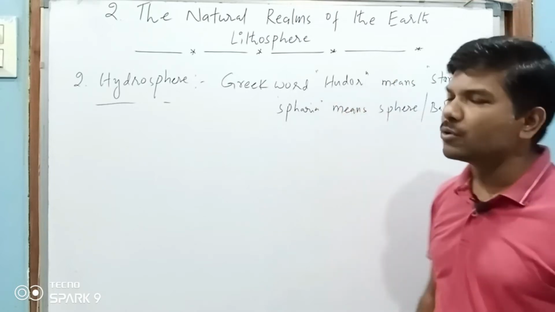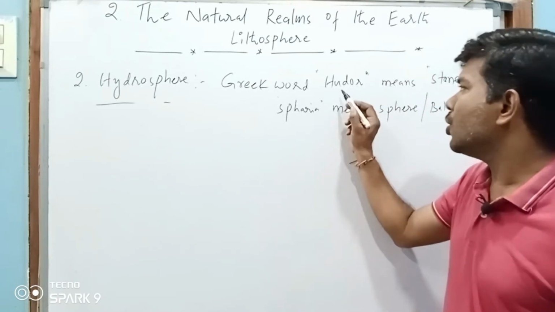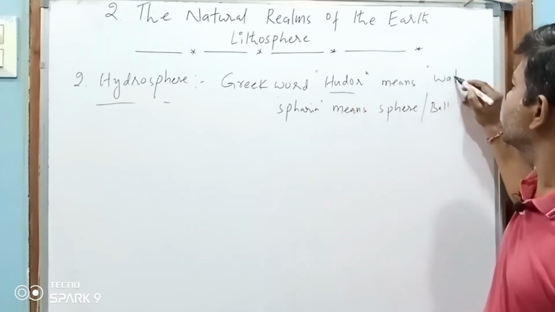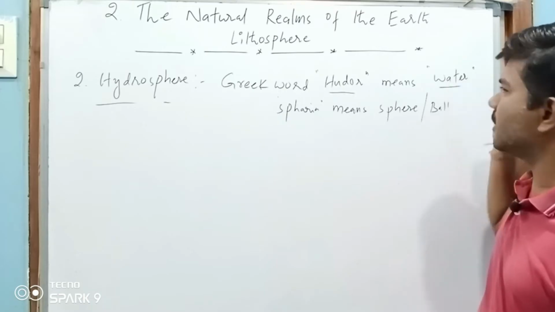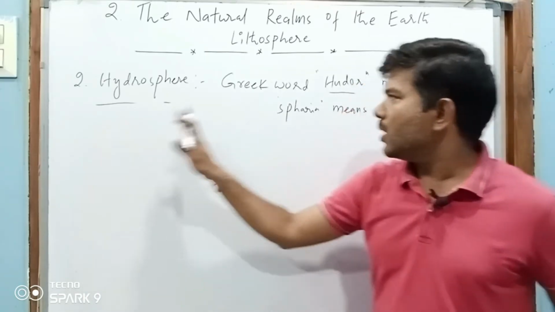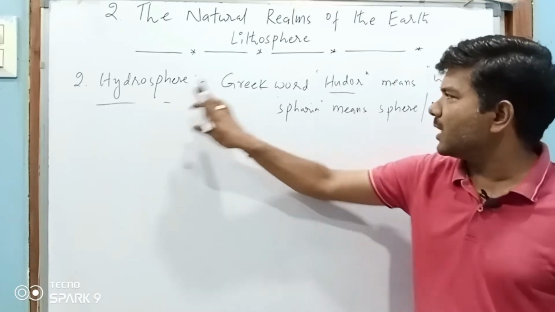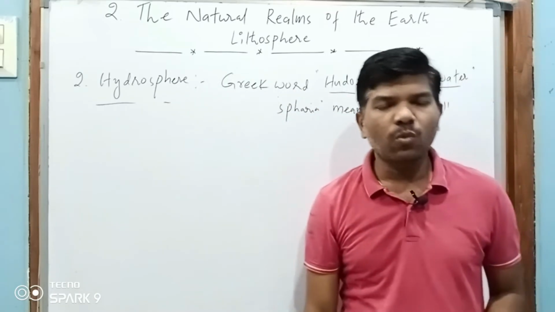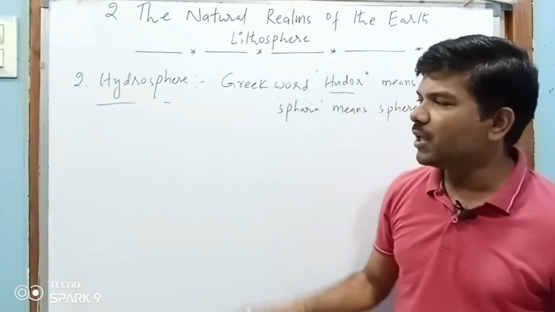In some NCERT books they have mentioned it as Hyder or Hudor. That means water. Hudor means what? Water. Very, very important. The word hydrosphere is derived from the Greek word Hudor, that means water. What do you know about water?